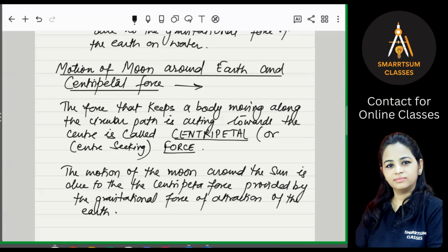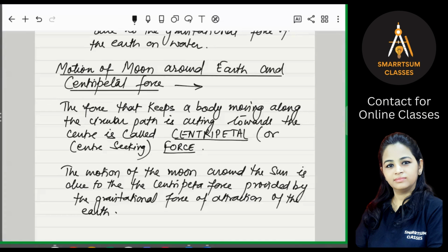But its direction of motion changes continuously, yes or no? Because it is a circular motion. The change in direction of the motion involves a change in the velocity, or you can say acceleration also, right? Now the external force that causes this acceleration and keeps the stone moving uniformly along the circular path is acting towards the center of the circular path, and this is the centripetal force, the center seeking force.